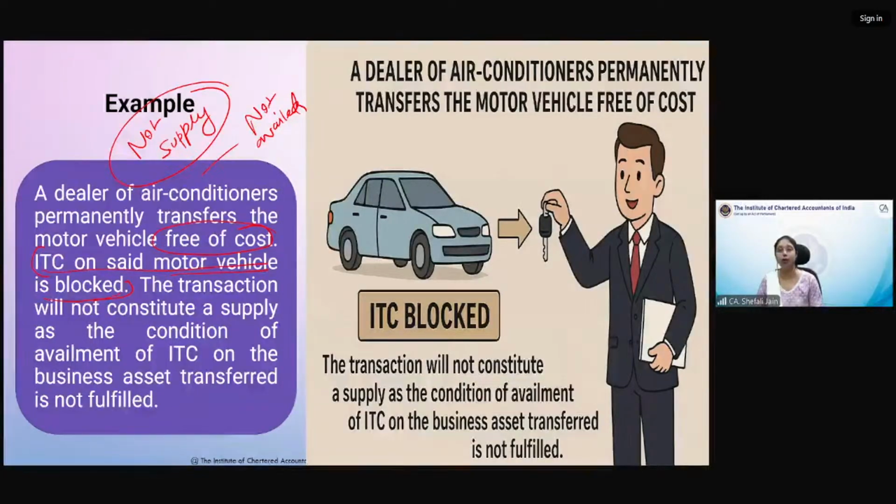And others who don't know RCM, please don't get confused. In earlier days, ITC of car is allowed, but many cars bought in the name of company were used for personal use.